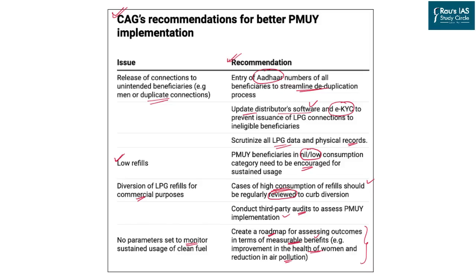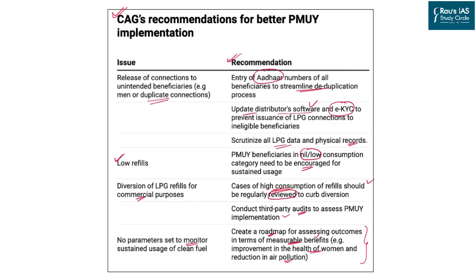As far as low refills are concerned, the suggestion says that all those beneficiaries who have low or nil refills should be encouraged to go for the refill as soon as possible. As far as commercial diversion is concerned, they say that all consumers under the scheme who are highly consuming these cylinders should be reviewed regularly. So let's say there's a family which is eligible for the scheme and is demanding 10 to 15 cylinders, or sometimes even 3 to 4 cylinders in a month, they should be scrutinized. Third-party audits in the village areas should be implemented under the scheme.